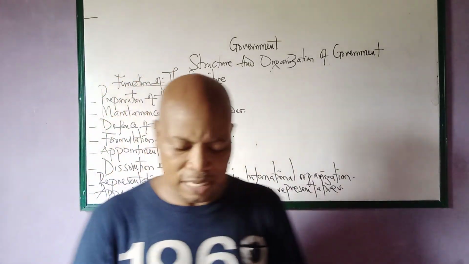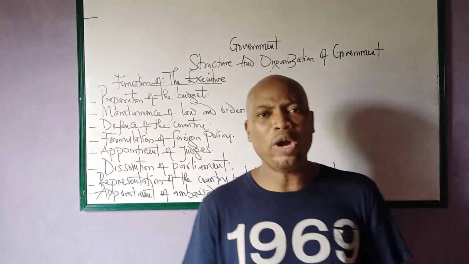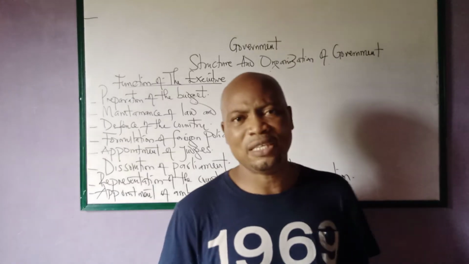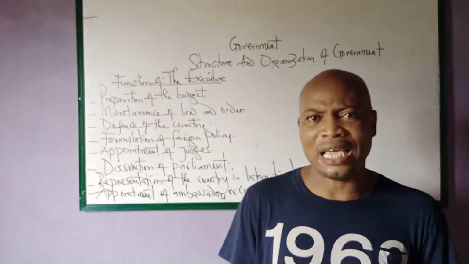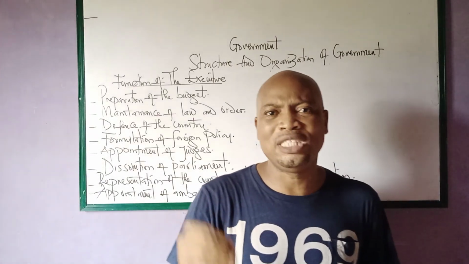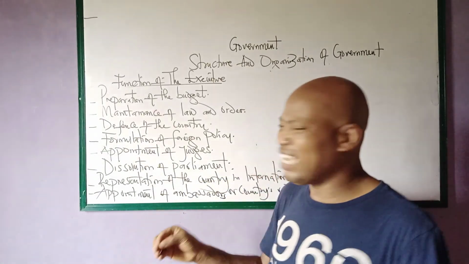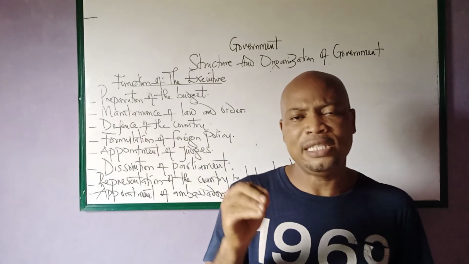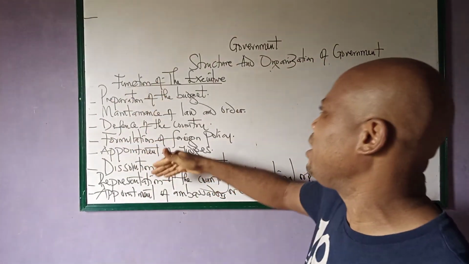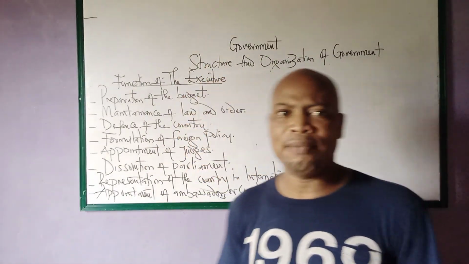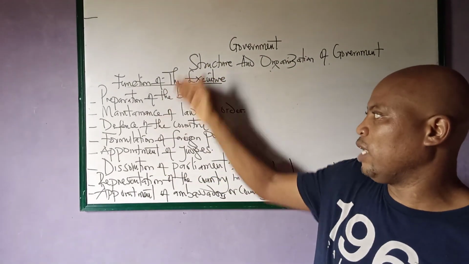It is the duty of the executive to appoint the country's representatives, such as ambassadors, to other countries, subject to the approval or ratification of the legislative arm of government. So the duties of the executive arm of government are numerous, but because of our time, these are the few we're looking at for today.